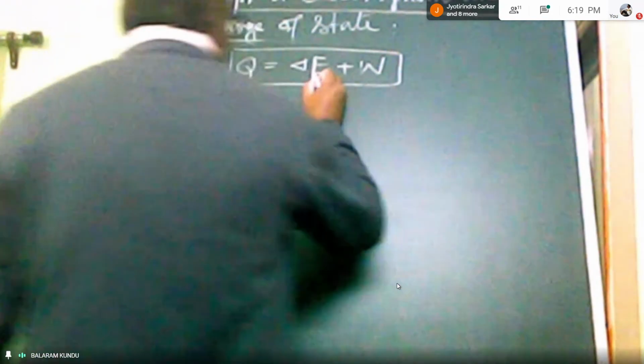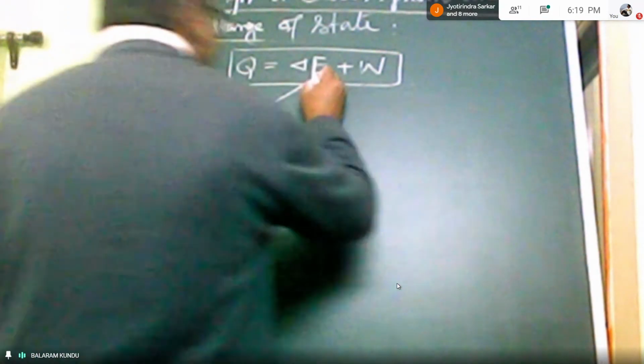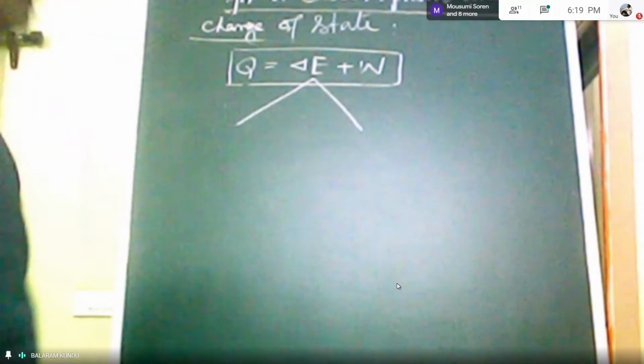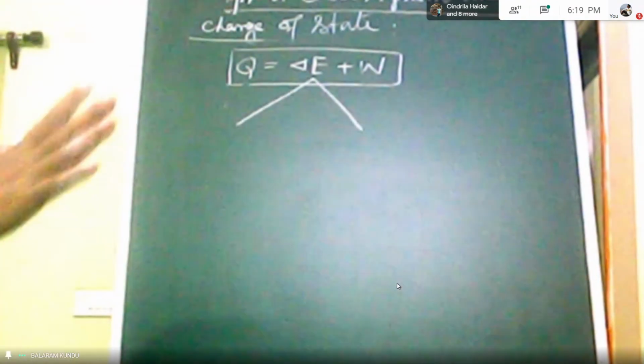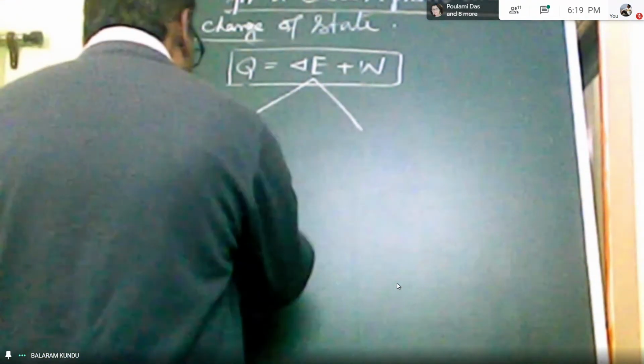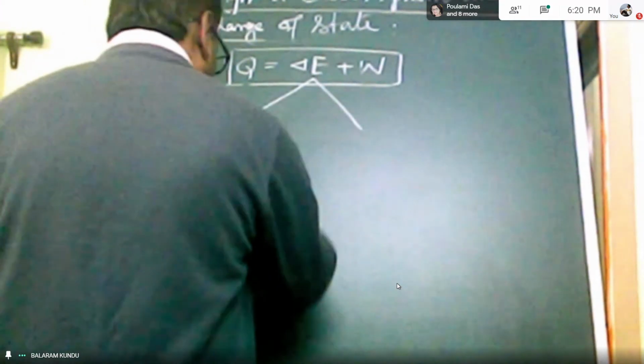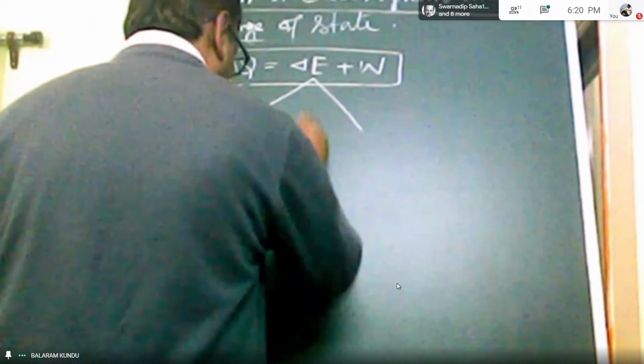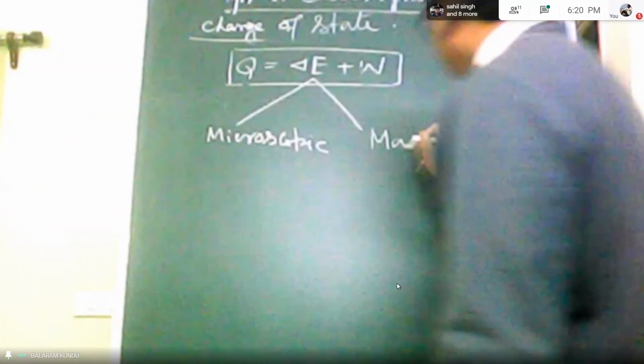Now E is there, that is energy. Energy again has two parts. One, a microscopic part, and another one, a macroscopic part. So microscopic and macroscopic.